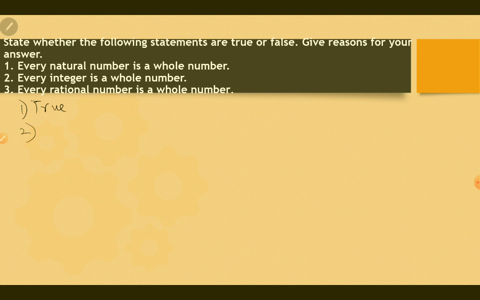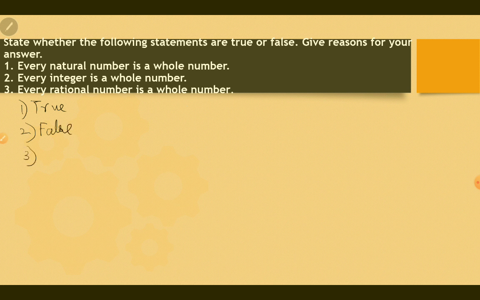Every integer is a whole number. False. Whole numbers start from 0, 1, 2, 3 and they go on till infinity, whereas integers start from negative, 0 and positive. So, false, as the negative numbers are not included.